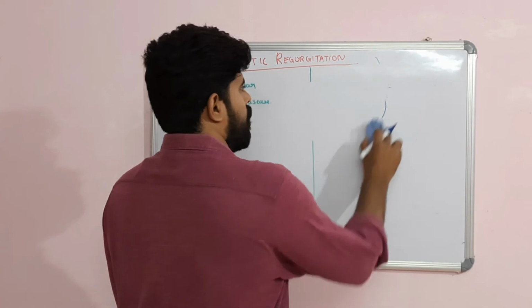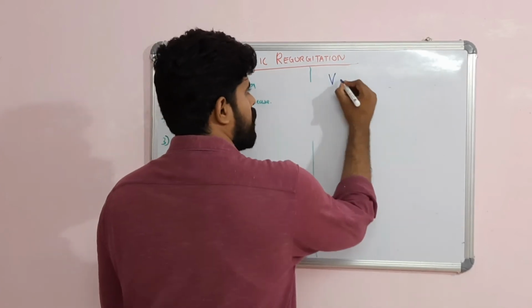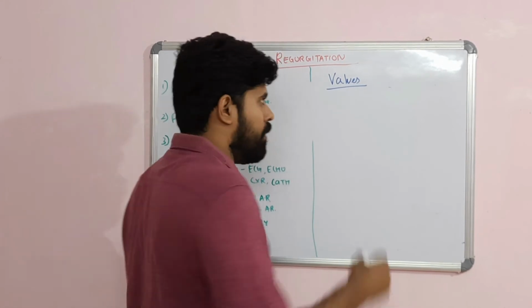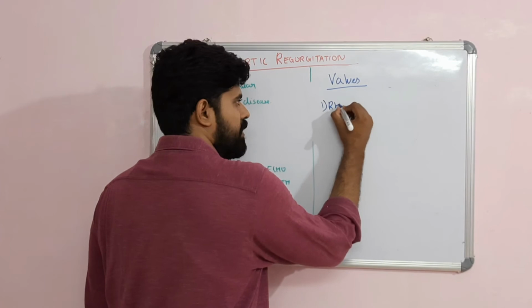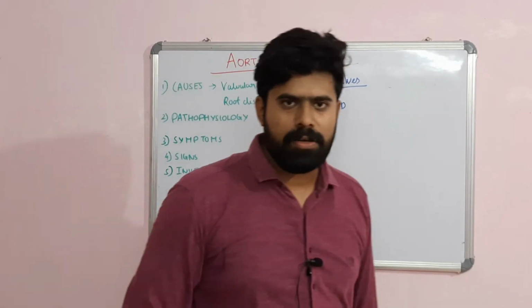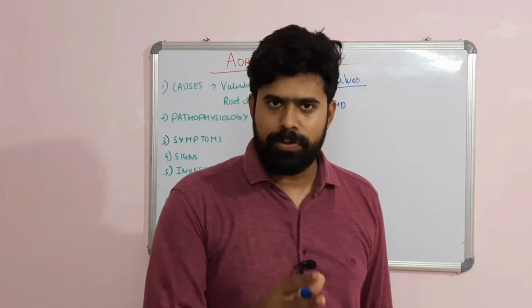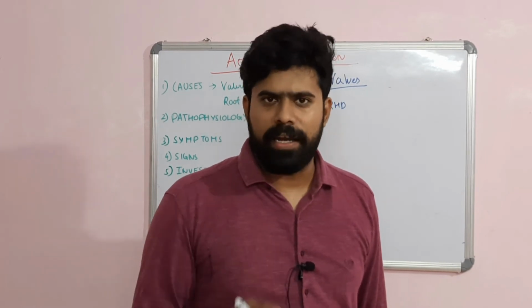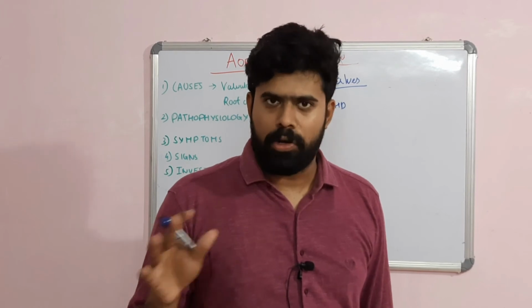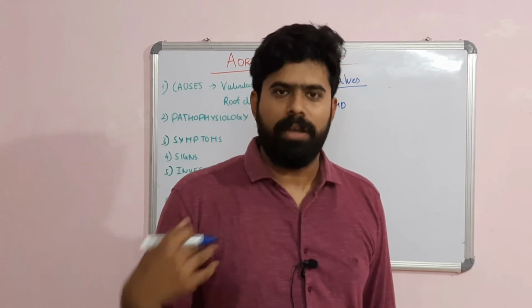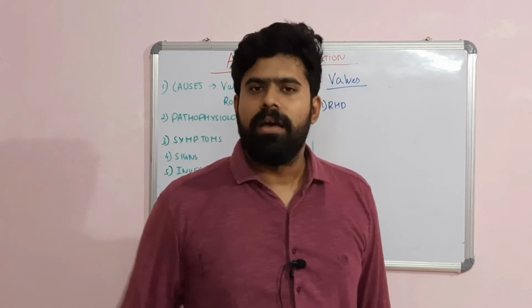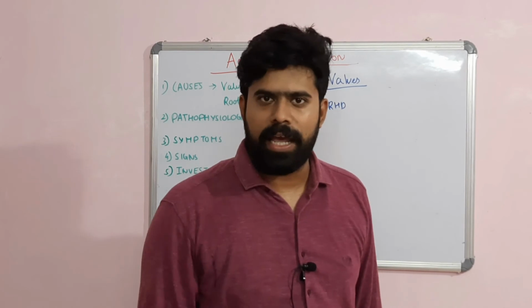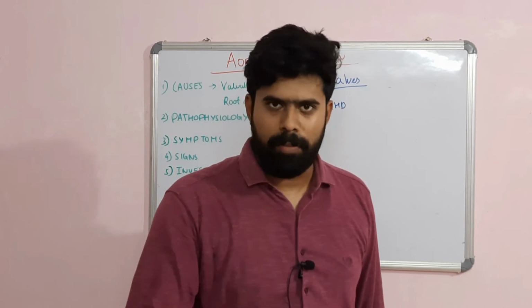So, first, problem with the aortic valves. What are the causes of aortic regurgitation due to valve involvement? First is rheumatic heart disease. Rheumatic heart disease causing aortic regurgitation is usually associated with aortic stenosis or some mitral valve involvement. Isolated aortic regurgitation per se is usually not rheumatic in origin, but if it's present, it is more common in men. And aortic regurgitation with mitral valve involvement is more common in females. An isolated AR because of rheumatic origin is more common in men.